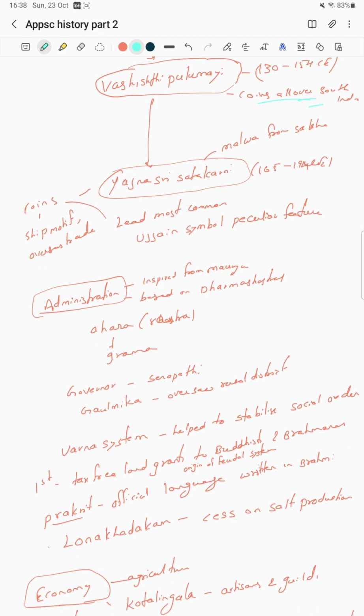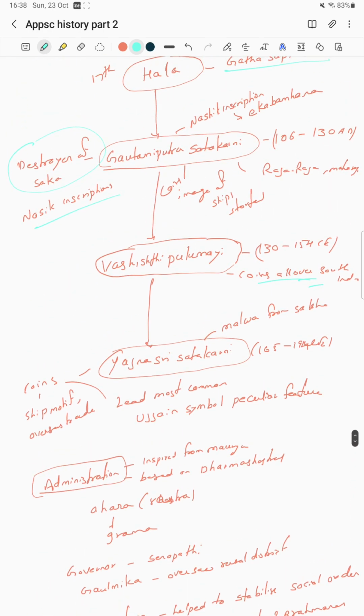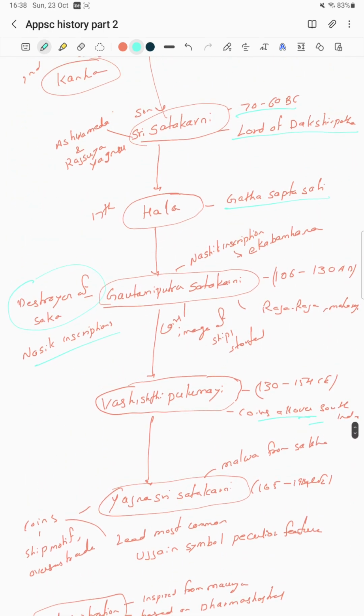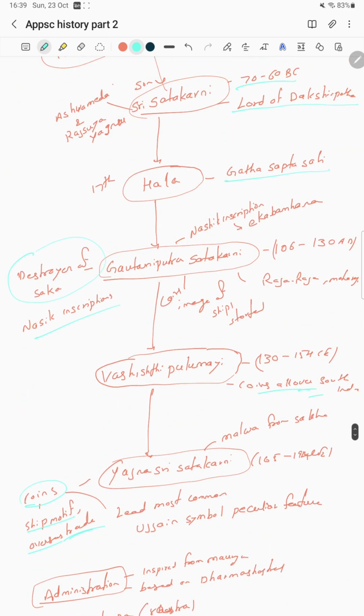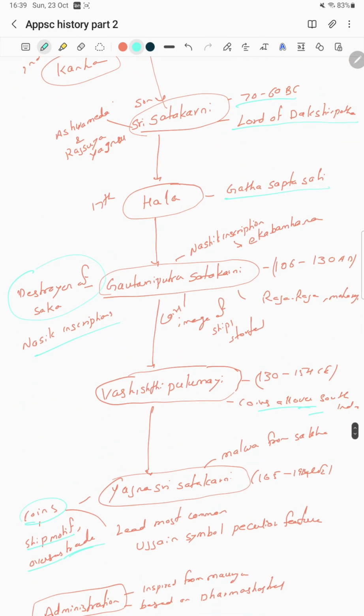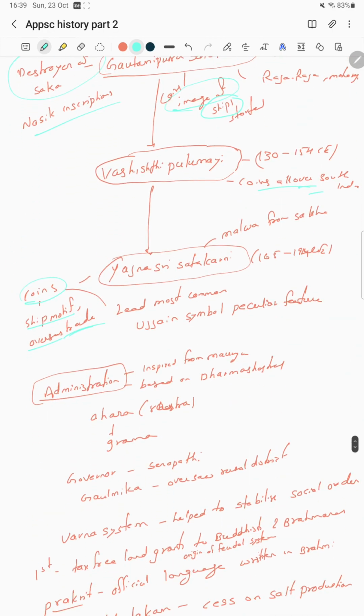Next, Yagnasri Satakarni. What has Yagnasri Satakarni done? I think we missed a certain part: the motifs. Here is the coin. He also has coins that shift motifs to overseas trade. Gautami Putra Satakarni introduced ships, images of ships on coins, and then Yagnasri shifted motifs to overseas trade and used it.